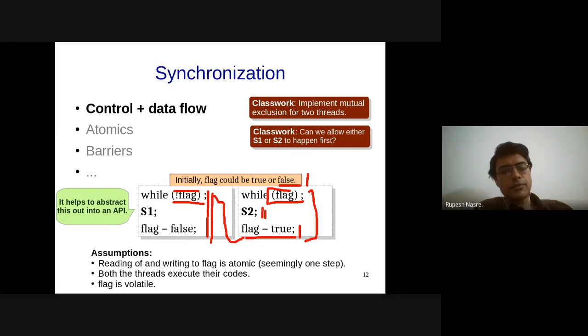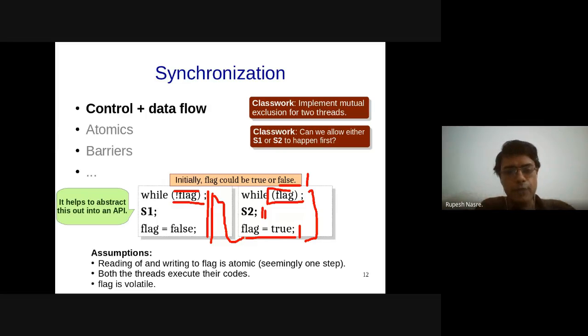Right. So what also helps is that this particular control and data flow processing that we have, it need not be implemented in this manner across threads whenever you want synchronization. It helps to develop some sort of an API, some abstraction of this continuous processing, while flag semicolon, right? That is a blocking call.